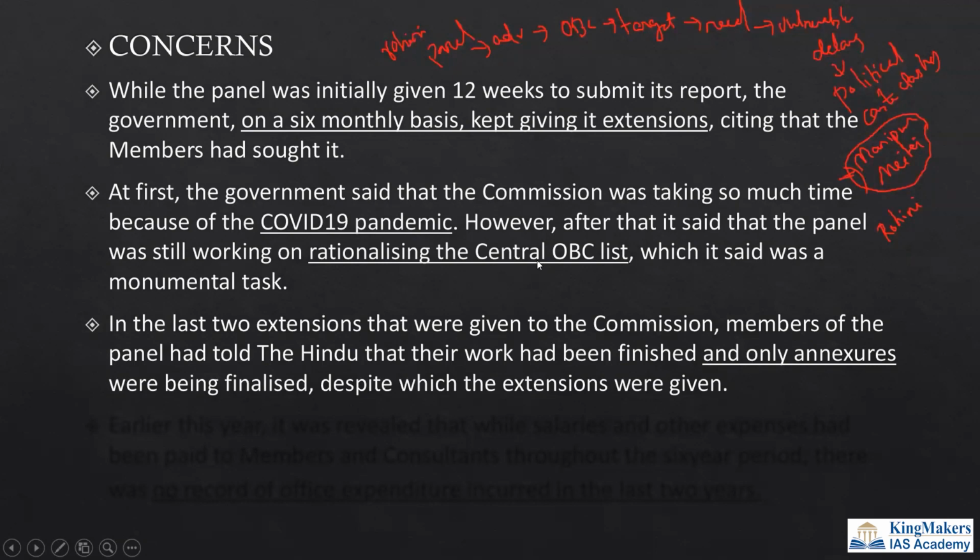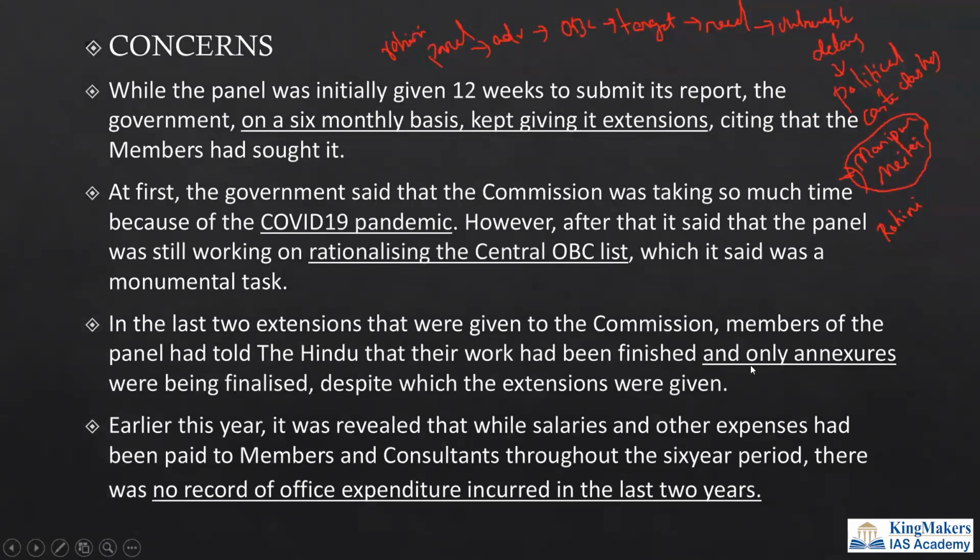Then there was another delay because time was taken for finalizing the annexes, and later it was placed on the government's table, and now the government has to take decisions and make some changes based on this recommendation. The government can release it, or need not release it. The government can take action or need not take action on the recommendations of the Rohini panel, because a panel is always only a recommendation and it's not a binding obligation for the government to take steps, but it has a lot of political implications.